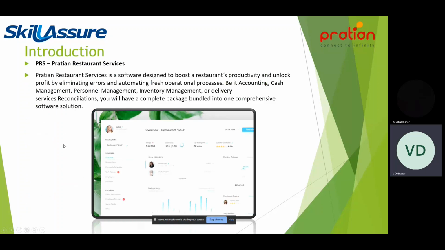So what exactly is our project? PRS, in short, Pratyan Restaurant Services or Solutions, is a software designed to boost a restaurant's productivity and unlock profit by eliminating errors and automating fresh operational processes. It covers accounting, cash management, personnel management, inventory management, and delivery services reconciliations. You will have a complete package bundled into one comprehensive software solution.